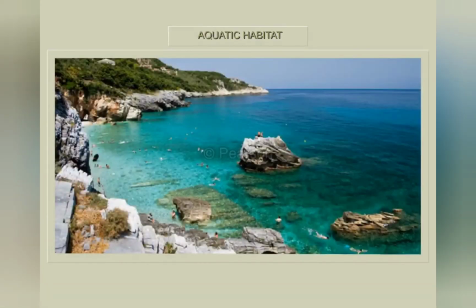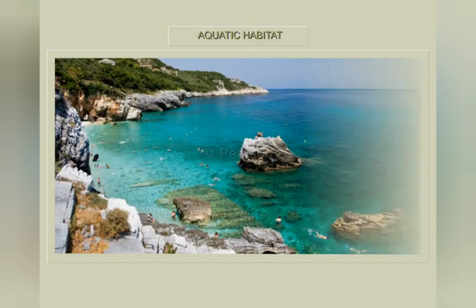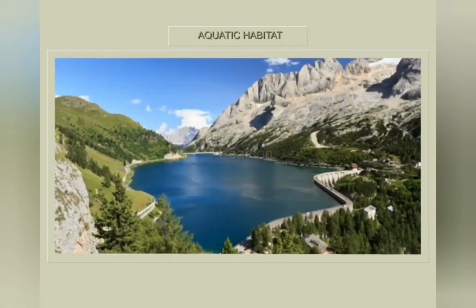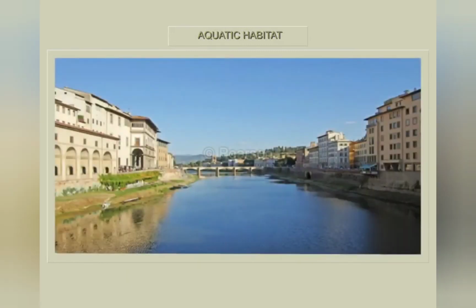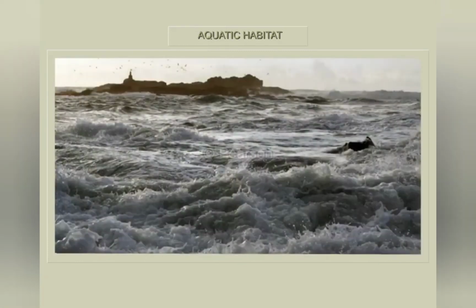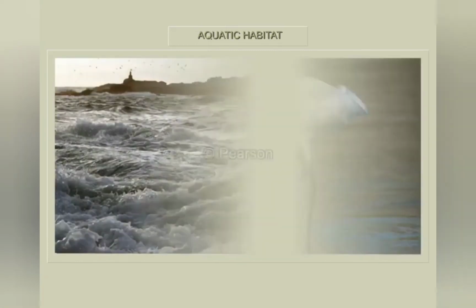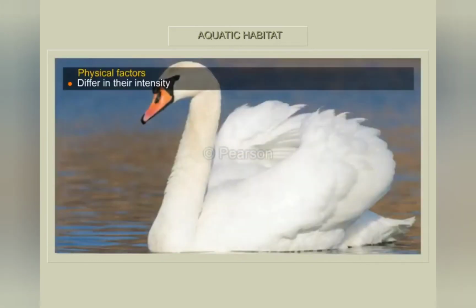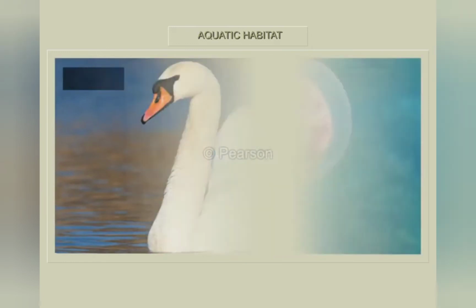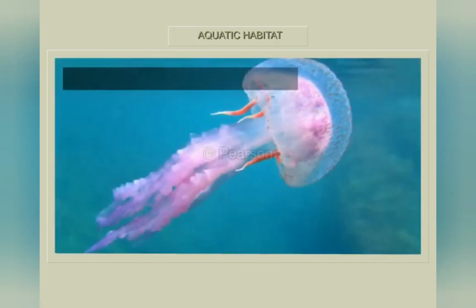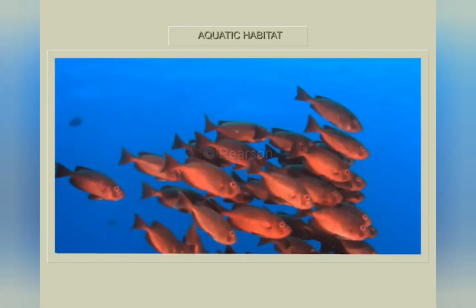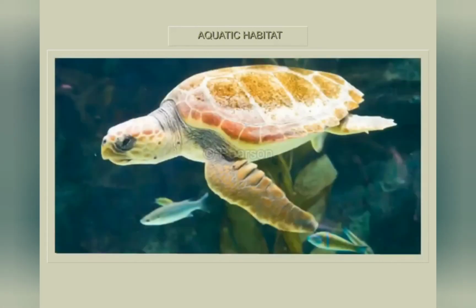Aquatic habitat exists in the medium of water. That is, water is the substrate that supports life. Thus, it is evident that ponds, lakes, rivers, and seas are aquatic habitats. The physical factors, though similar to terrestrial habitats, differ in their intensity. Water, the medium of the habitat, varies in its content of dissolved salts. The variation is from fresh water to extremely saline condition in the oceans.